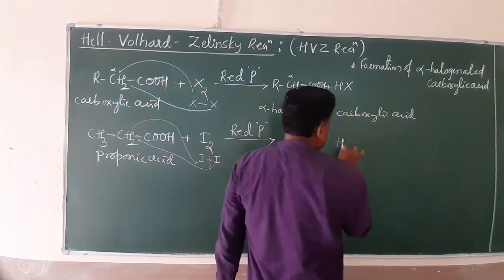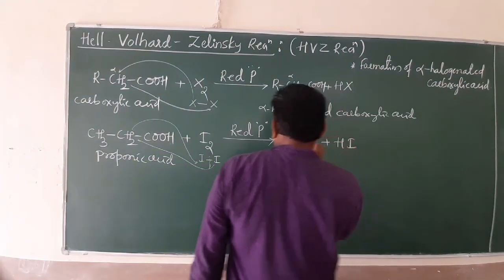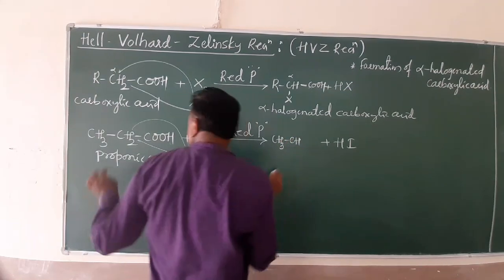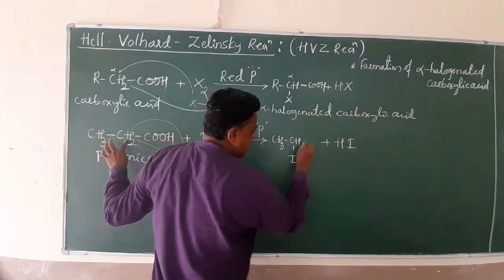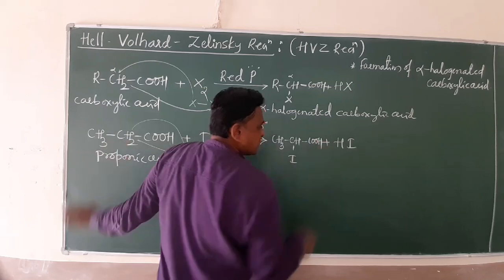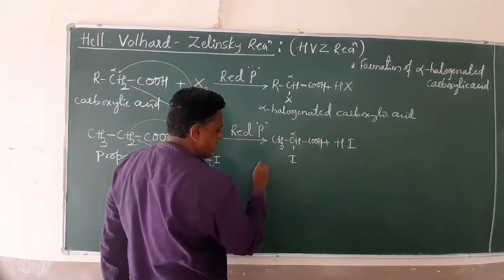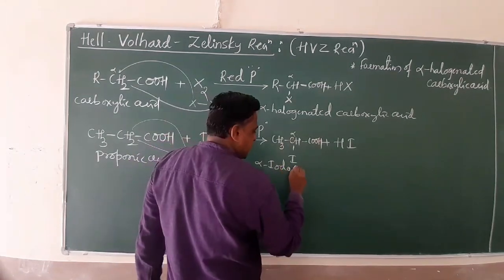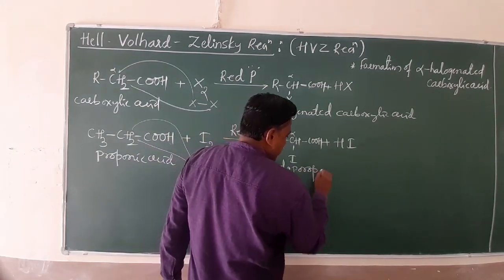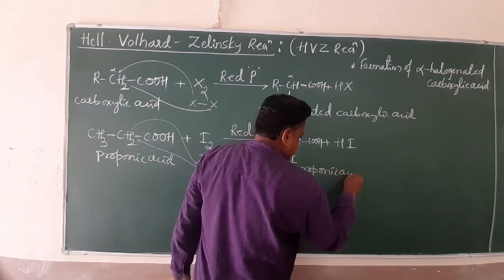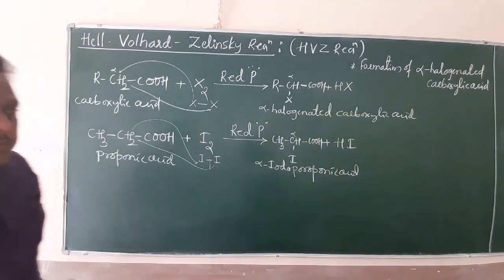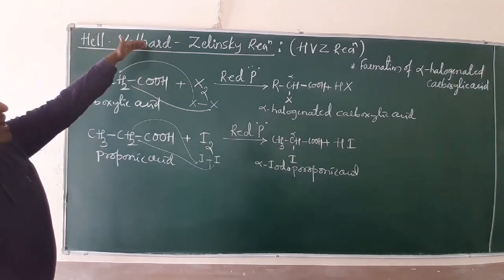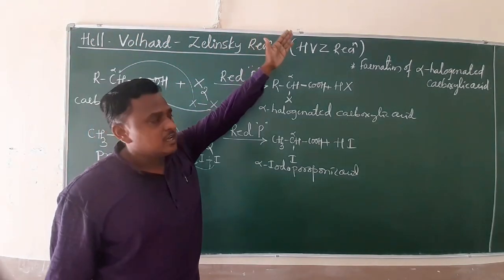The compound formed is hydroiodic acid, and what remains is CH3CH(I)COOH. The name of this compound is alpha iodo propionic acid. This reaction is known as the Hell-Volhard-Zelinsky reaction, or HVZ reaction.